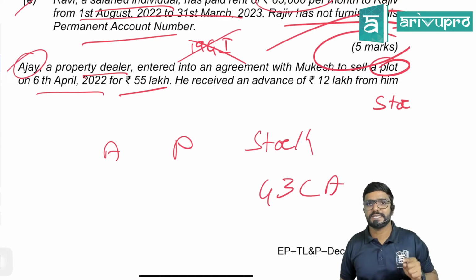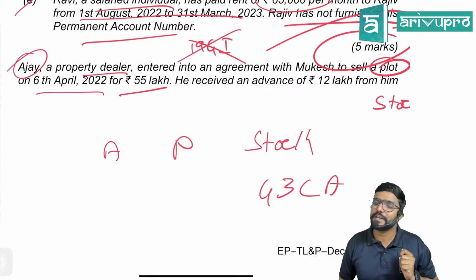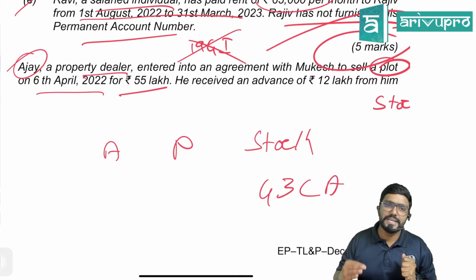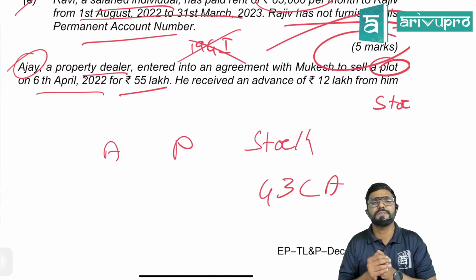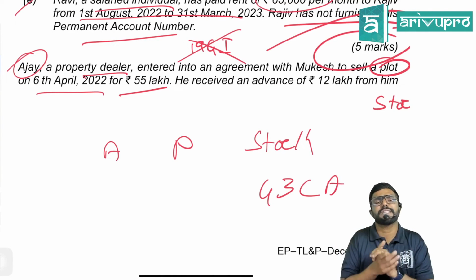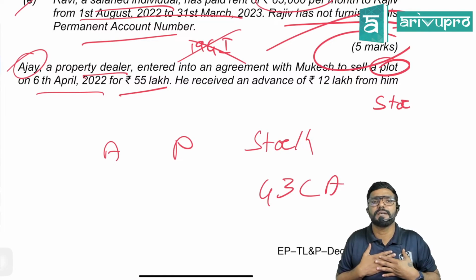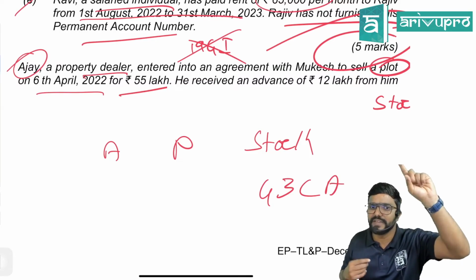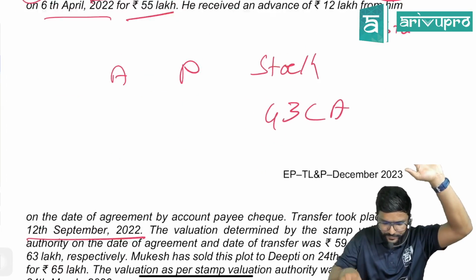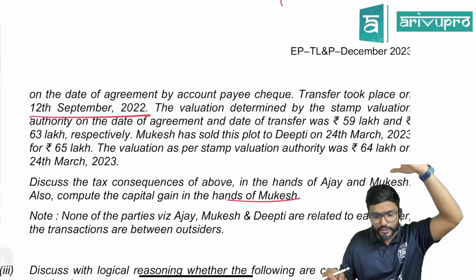The condition is like this, guys. Stamp duty value on the date of agreement can be taken if at least part of the consideration is received on or before that date in any mode other than cash. Means on or before the date of agreement, the seller should have received at least a part of the consideration in any mode other than cash. In the given case, has he received it? Yes, he has received 12 lakh on the date of agreement through account payee cheque.